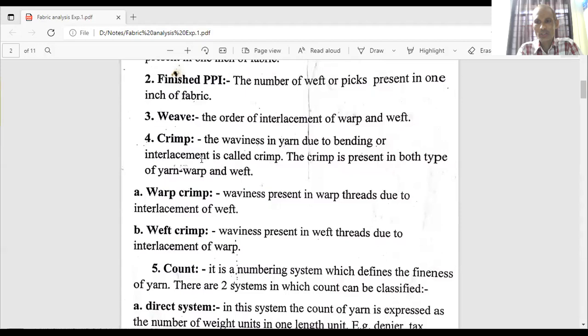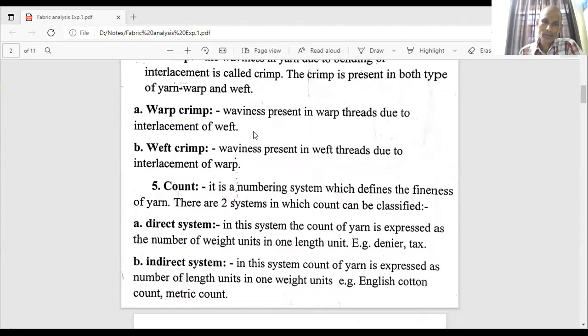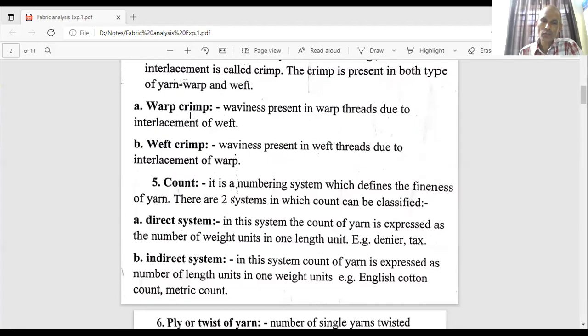And this crimp will be present in warp and weft both, because both are interlacing with each other. So the crimp present in warp threads is known as warp crimp. Waviness present in warp threads due to interlacement of weft is known as warp crimp, and waviness present in weft threads due to interlacement of warp is known as weft crimp. And we measure both types of crimp separately, because both are different. Both are not equal or the same.